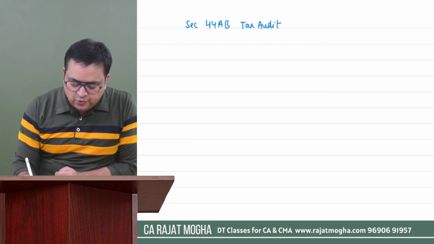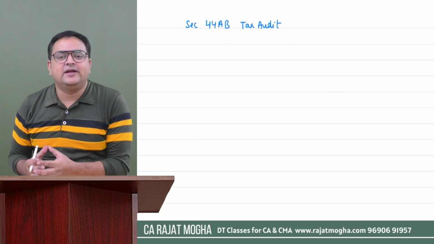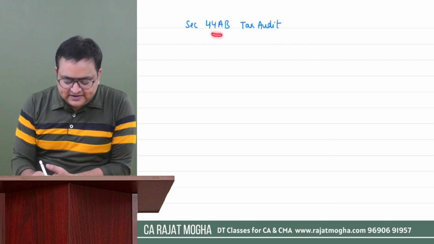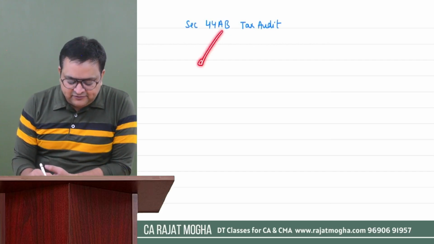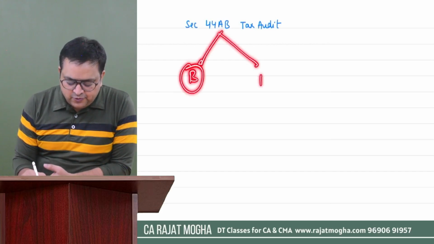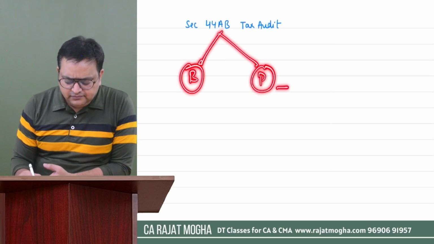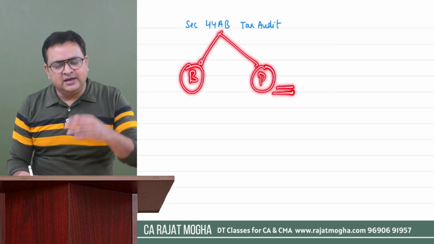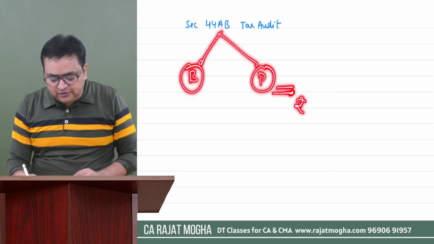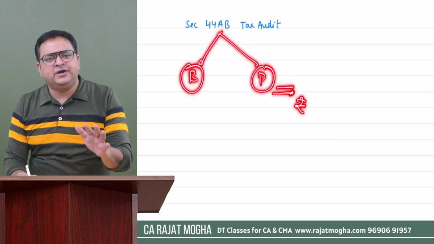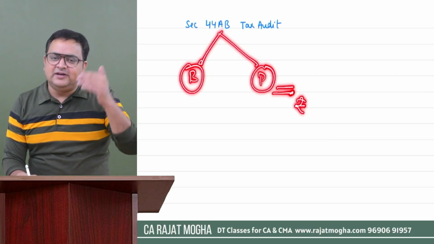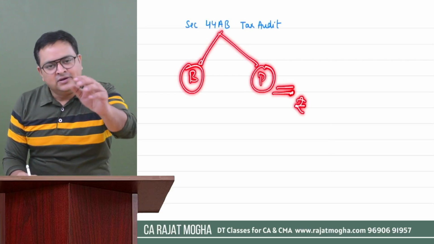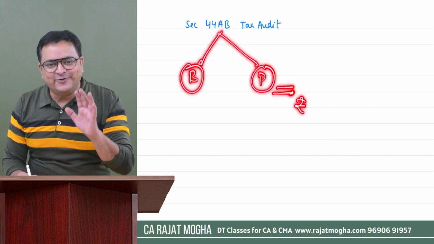So first of all, who are required to get their accounts audited? This section says that please tell us whether you are running a business or you are into a profession. If you are into a profession, then the criteria for tax audit is just the turnover. If the turnover exceeds a specified amount, you are required to get the accounts audited.